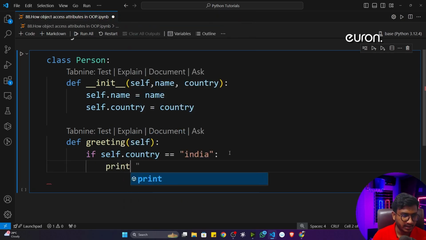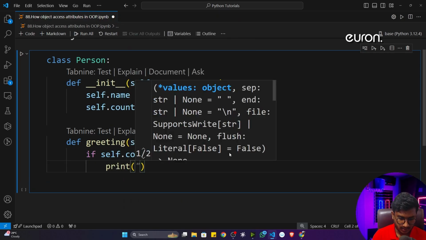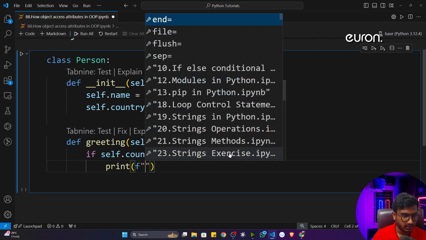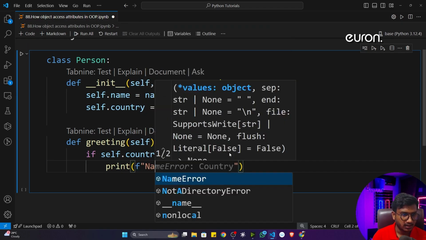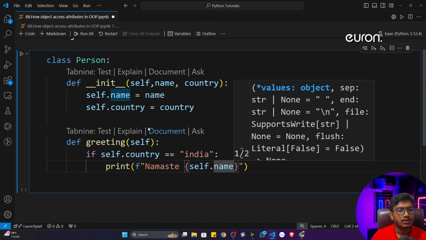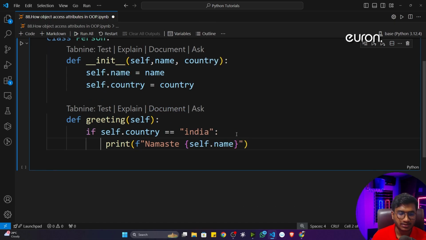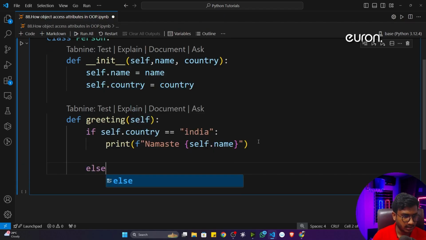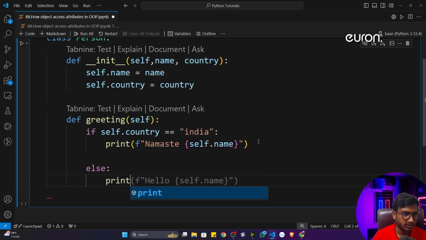It will greet me like that. Print f-string, then I'll just tell namaste self.name. Whatever name the user is passing, it will do the greet message to this particular name. That's it. Else I'll just write print hello self.name.